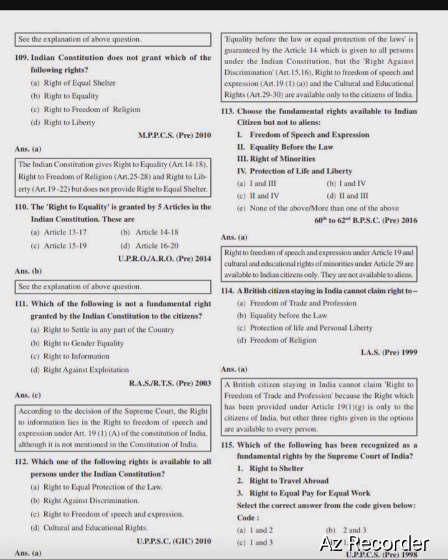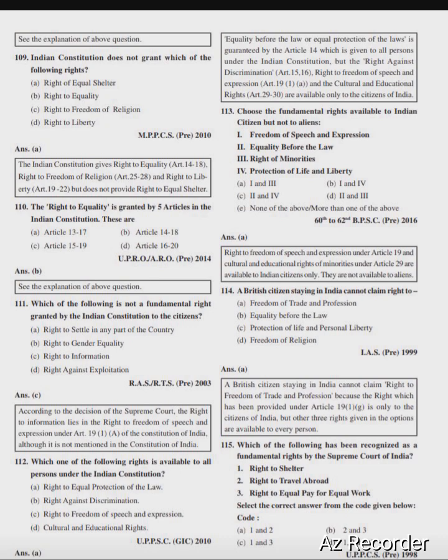Next, the right to equality is granted by which articles in the Indian Constitution? Article 13 to 17, Article 14 to 18, Article 15 to 19, Article 16 to 20. Right option is option B, Article 14 to 18.